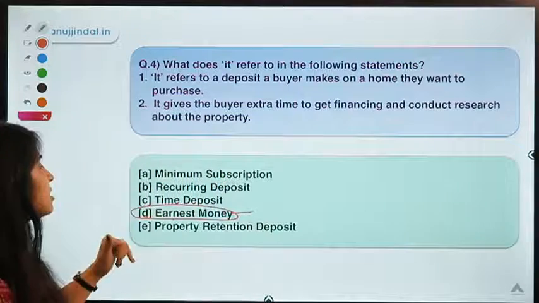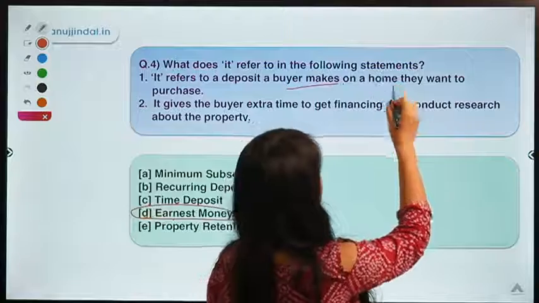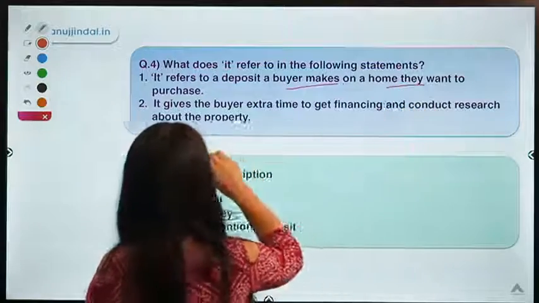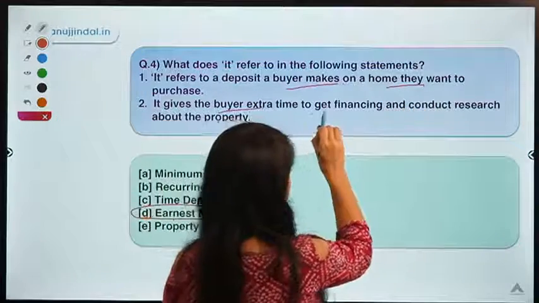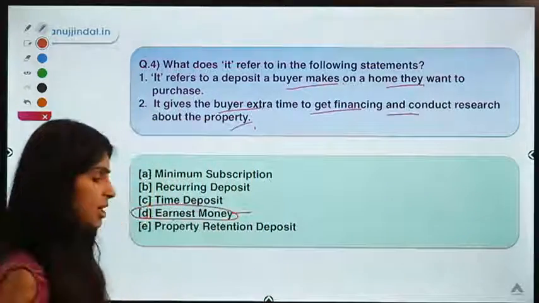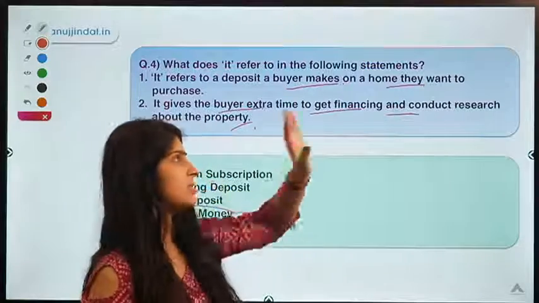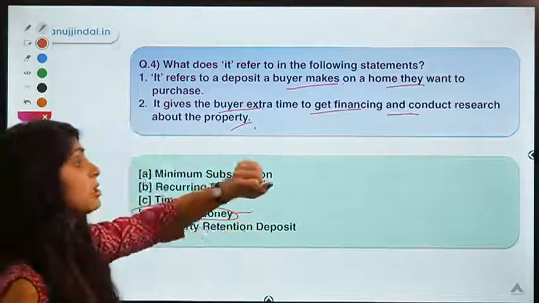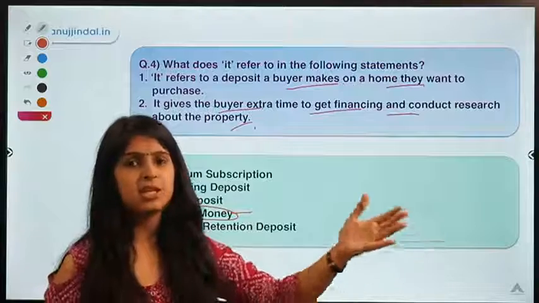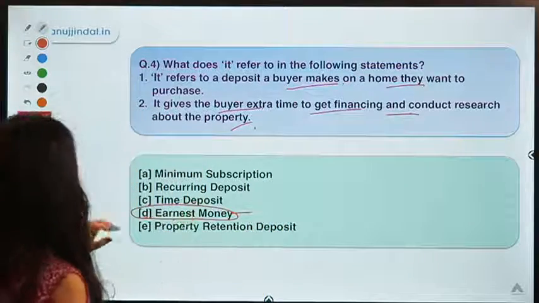So earnest money deposit refers to a deposit a buyer makes on a home that they want to purchase, which gives the buyer extra time to get financing and conduct research about the property. Just as I told you that you can go back to your friends and relatives, your parents, and you can consult them, you can do research, you can talk to people living there about whether the investment is good or not. Right? So that is earnest money.